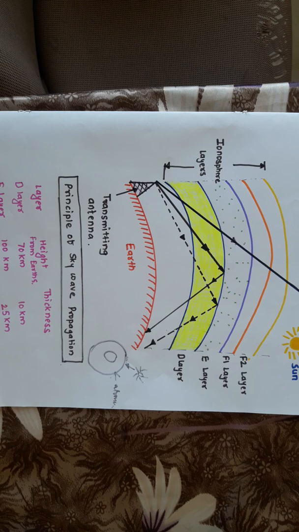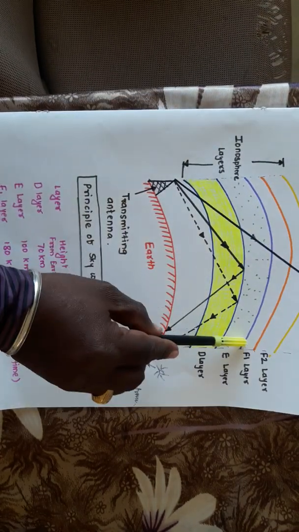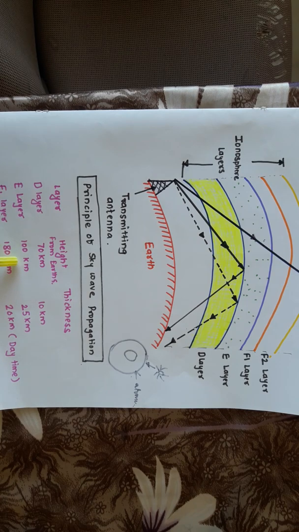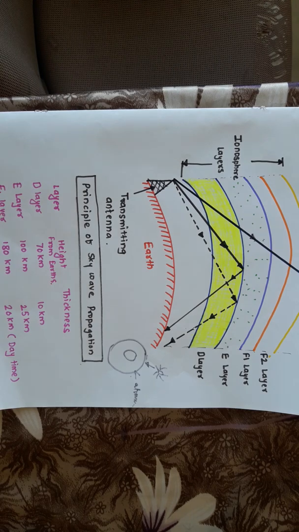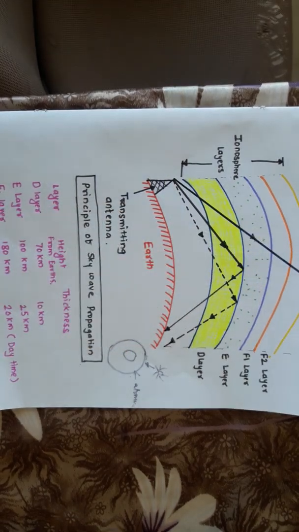Now the next layer is the E layer, which is present at an approximate height of 100 km from the earth's surface and has a thickness of 25 km. This E layer also disappears at night. So at night, the D and E layers are not present over there. The sporadic E layer, Es, is a thin but high density layer which sometimes disappears with the E layer. For simplicity, it is not shown in this particular diagram.